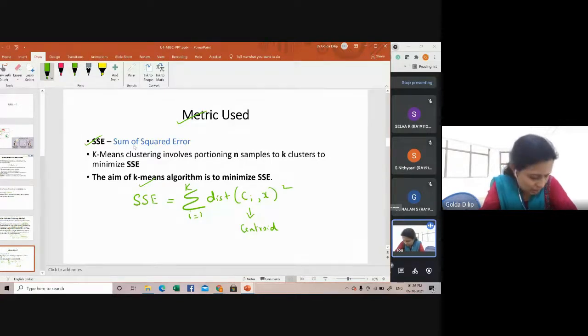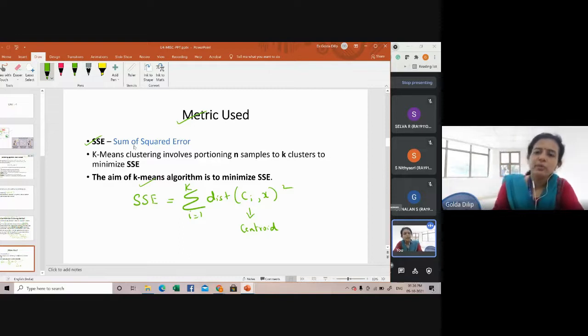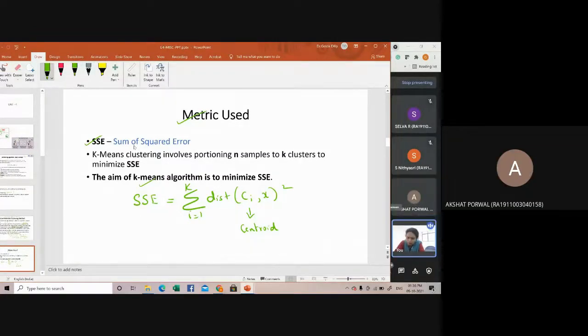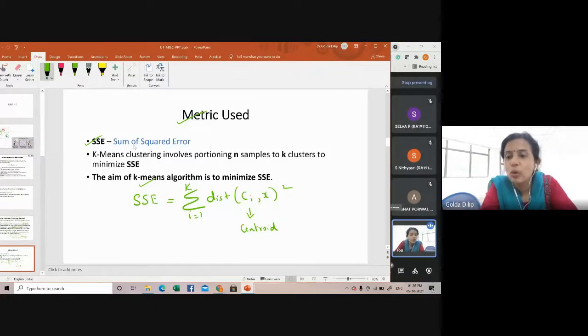Somebody from B section? B section will open your mouth only if the Deepa ma'am asks her. Is it? Akshat, what is the dist mentioned here? The distance, ma'am. Distance. Yes, that's a wonderful answer. I'm asking what distance is it?